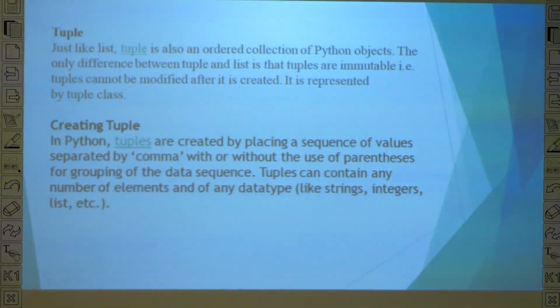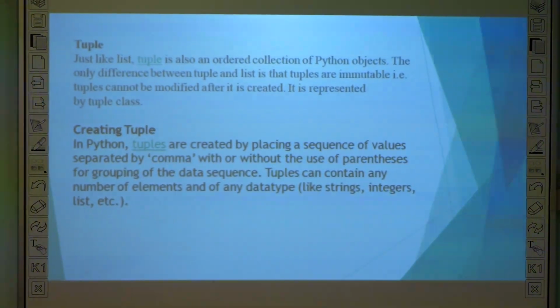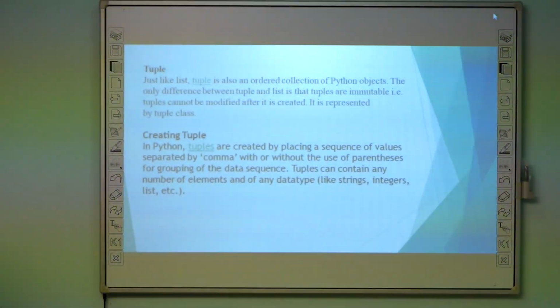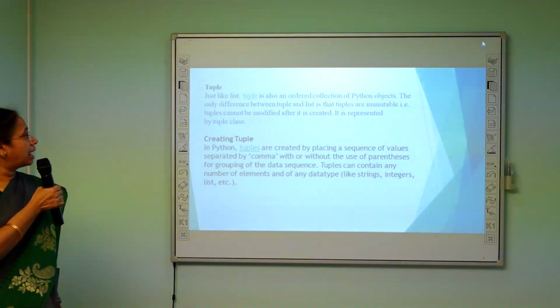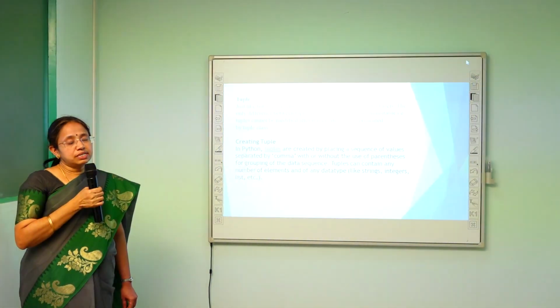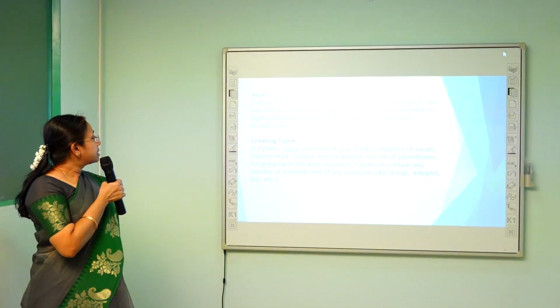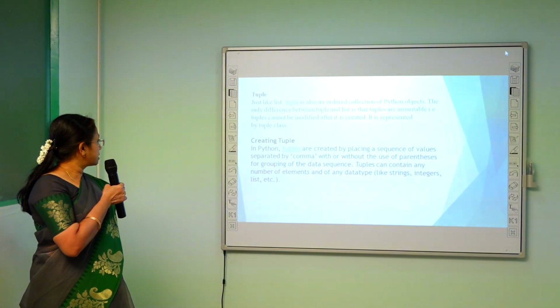Next we are going to see tuples. A tuple is also an ordered collection of Python objects. The only difference between a tuple and a list is that tuples are immutable. That is, once it is created, it cannot be modified. It is represented by the tuple class.